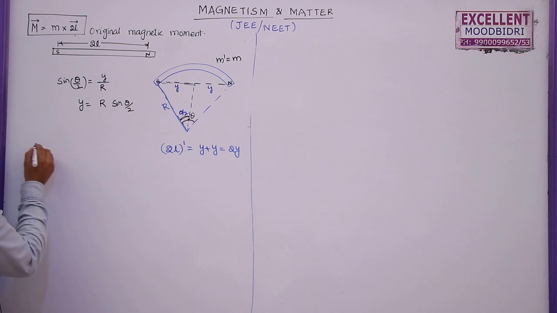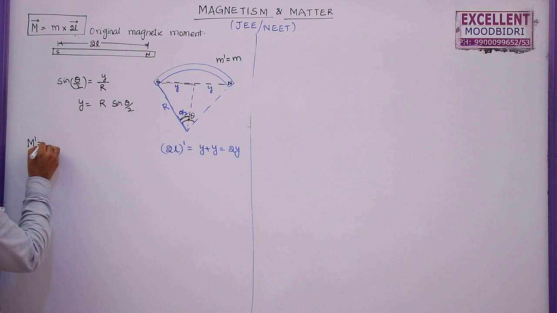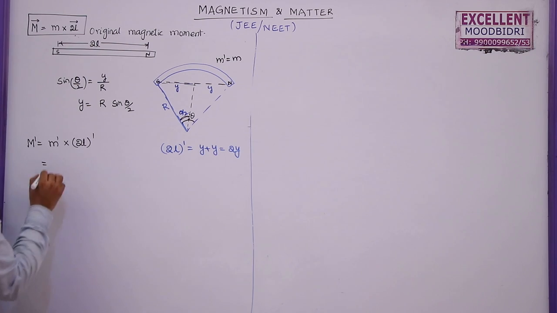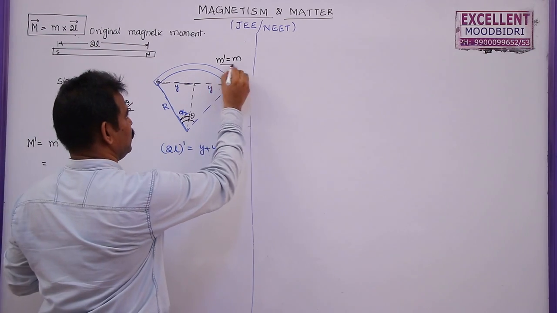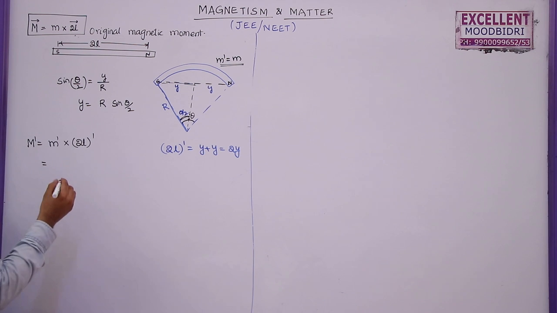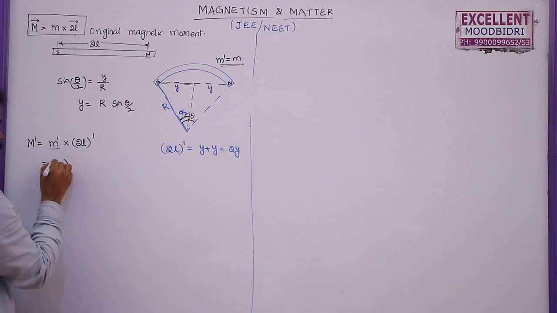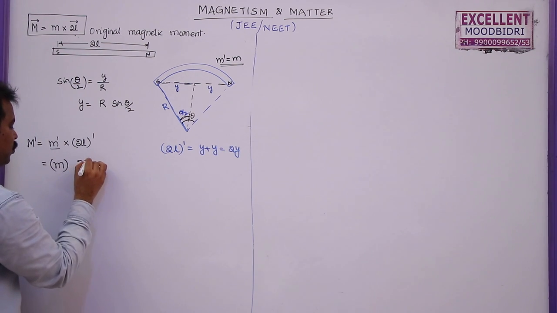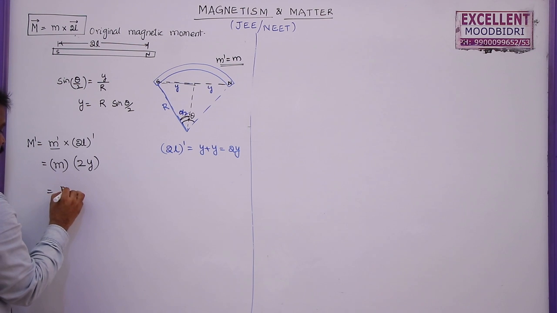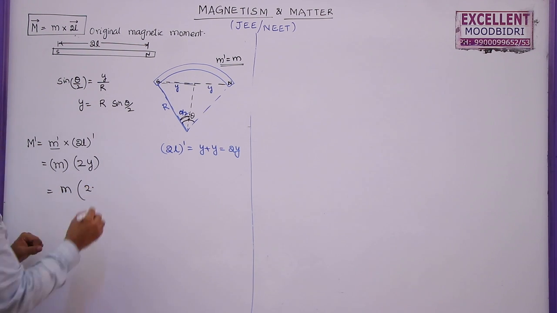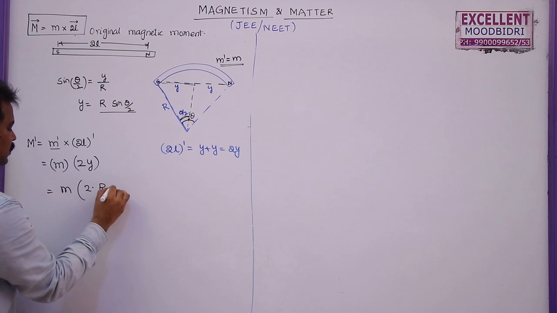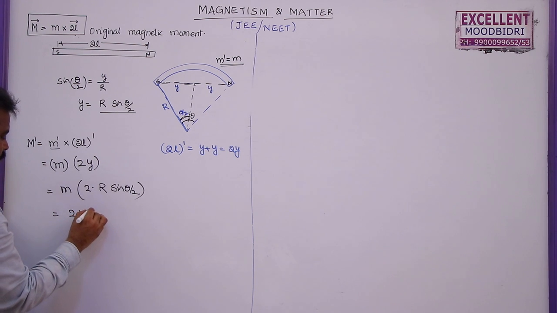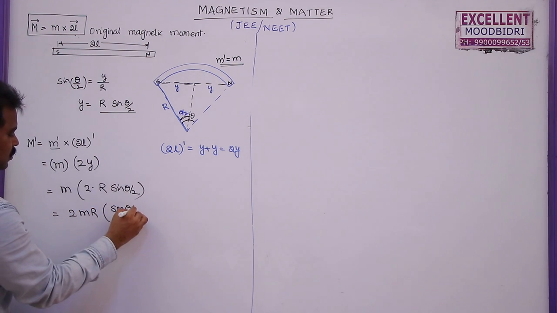Now to find out the new magnetic moment of this bar magnet, M dash is equal to small m dash into 2l dash. But as I discussed earlier, small m dash remains as small m only. So in this place I am going to write m. But what is the new magnetic length? The new magnetic length is equal to 2y. So this is m into 2 into, I got this y value as r sin theta by 2. So this will become 2mr sin theta by 2.